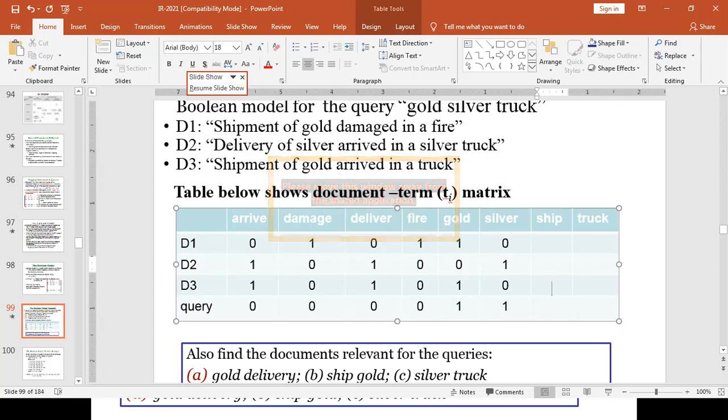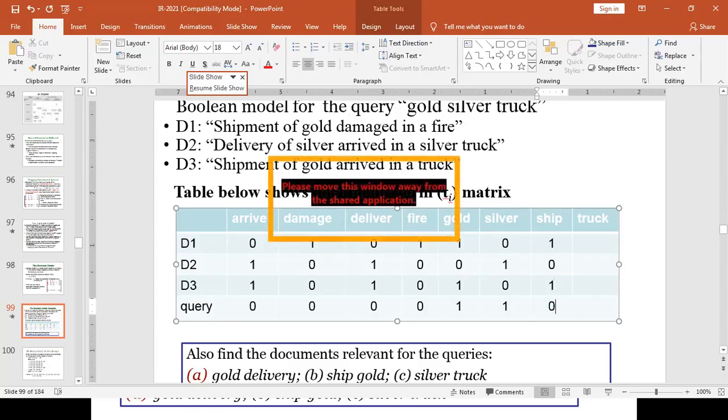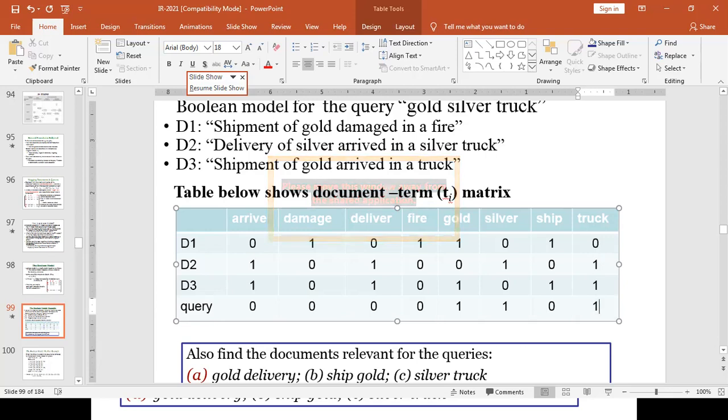In our query, it appears. Ship: first document, second document, third, and the fourth. Truck doesn't appear in document 1, but it appears in document 2. Also, it appears in document 3. Also, it appears in the query given.